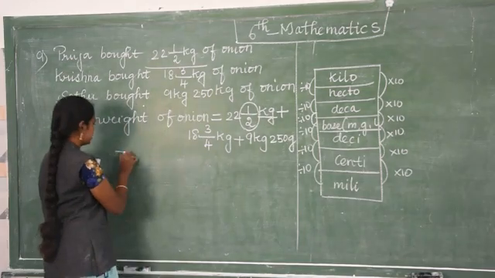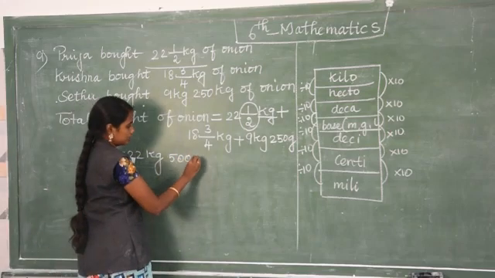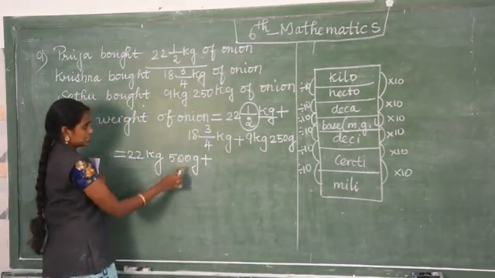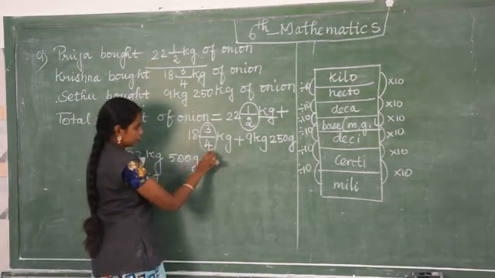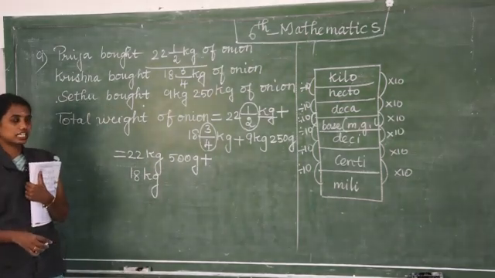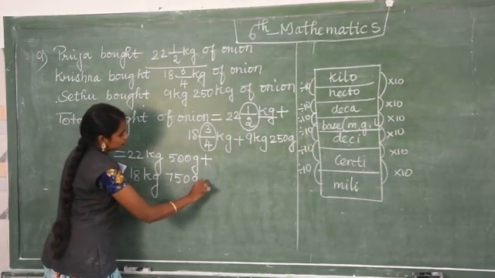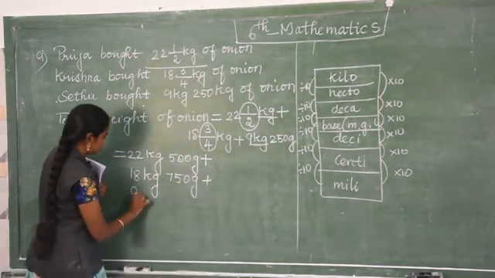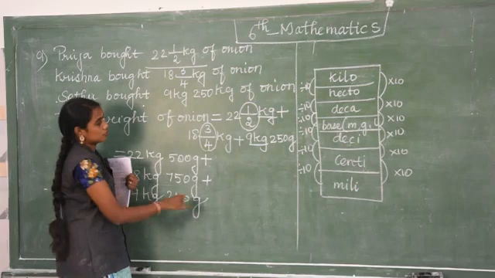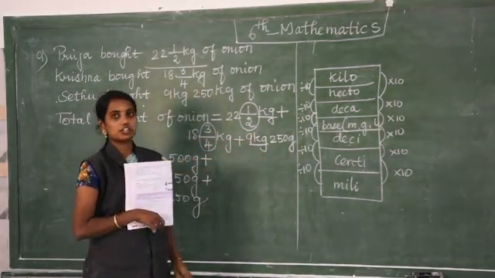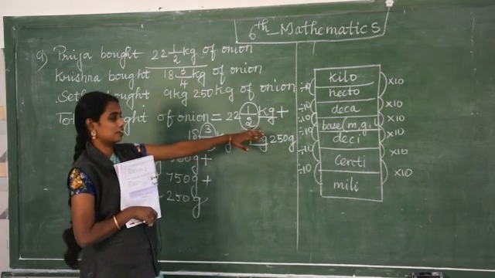So write the 22 as it is, 22 kilogram. The half converted as 500 gram, plus 18 write as it is, kilogram. Then this 3/4, 3/4 means 750 gram, plus 9 kg 250 gram. So you can ask me the question, why did you convert into gram? Because I am converting to the lower unit, which is given in the question only.